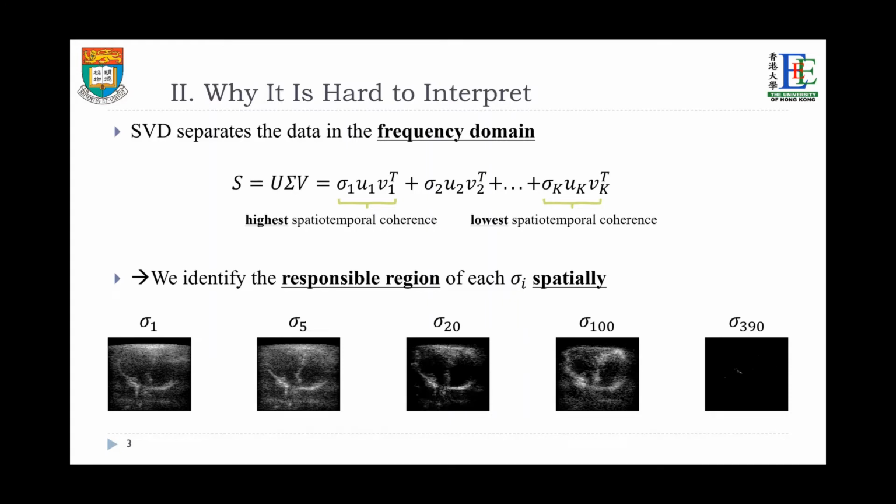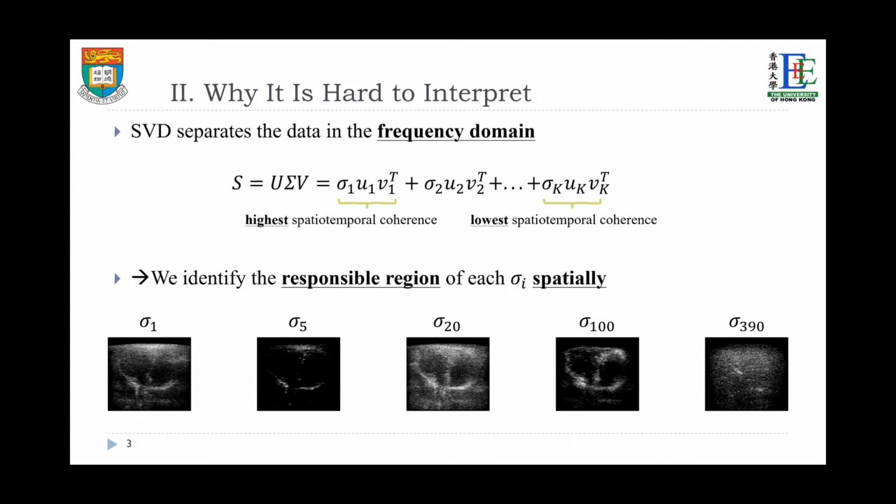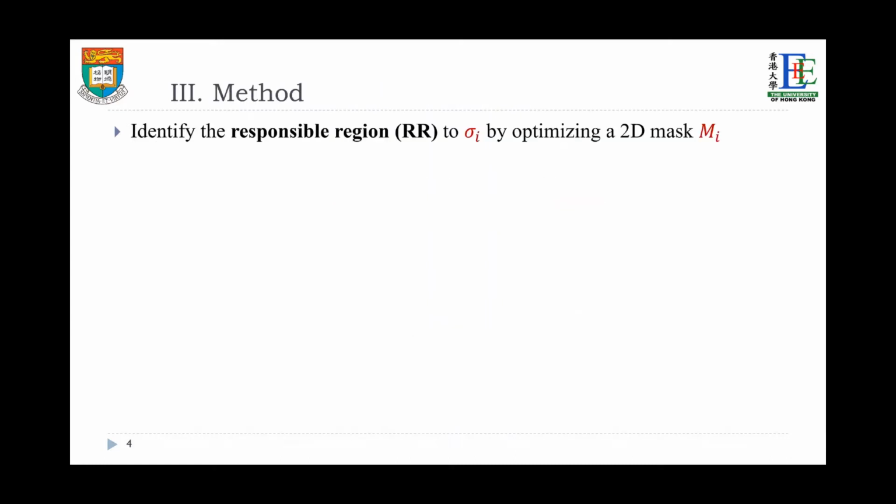Therefore, our method is to bridge the gap between the frequency domain and the spatial domain. We build the bridge by identifying the responsible region of each singular value. So, the next question should be, how do we identify the responsible region of the i-th singular value sigma_i?